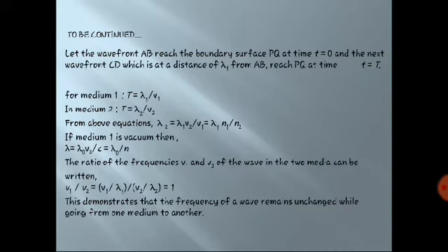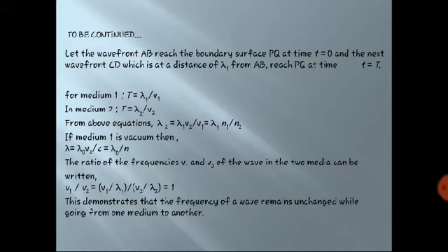Wavelength changes because the wave is traveling from one medium to another. That's why we say lambda 1 and lambda 2, or lambda and lambda 0. Frequency remains the same because frequency of a wave is a fundamental property which does not change while going from one medium to another.